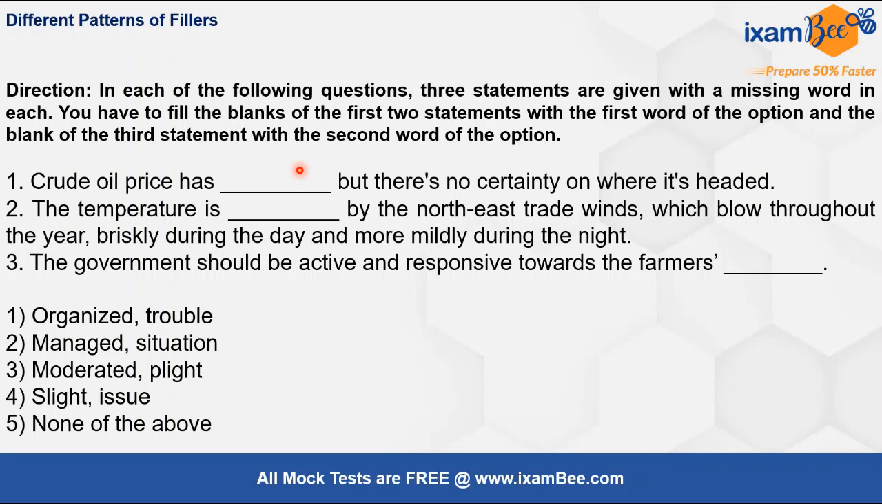Moderated means that it has been adjusted, right? Now the temperature is moderated by the northeast trade winds or adjusted by the northeast trade winds. So moderated fits both of these blanks, right? Now let's see if plight fits this blank or not. The government should be active and responsive towards the farmers. Plight means condition. So right, option 3 fills best in all these 3 blanks. So the correct answer should be option 3. Okay. Now option 5 also we will discard because it is none of the above, right?